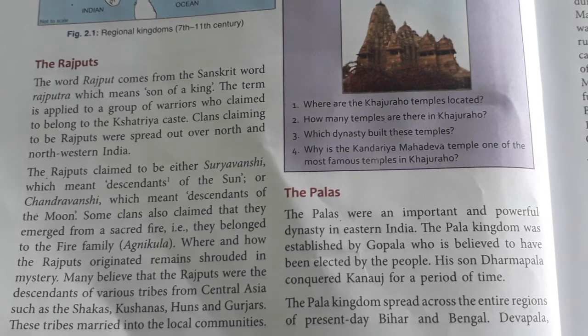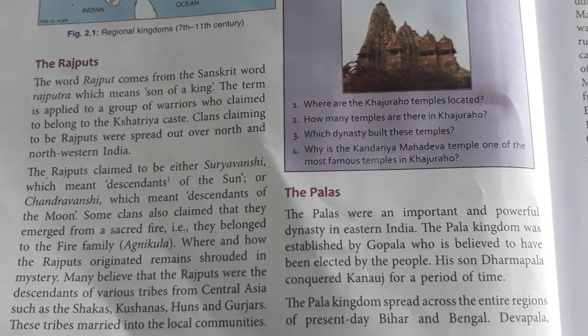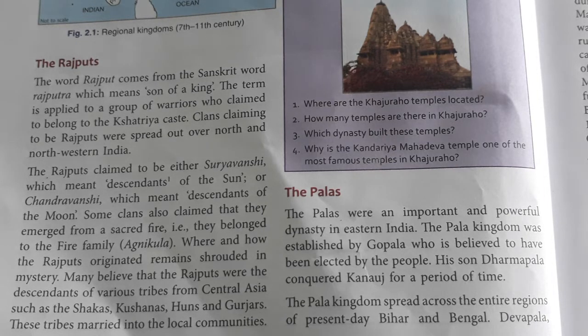So here one of the important dynasties is the Rajputs. The word Rajput comes from the Sanskrit word Rajputra, which means son of the king. The term is applied to a group of warriors who claim to belong to the Kshatriya caste.